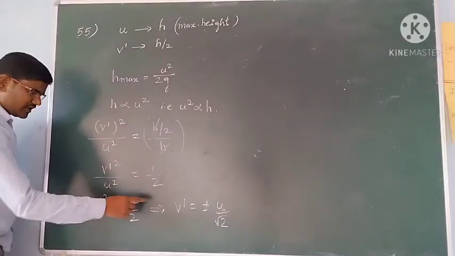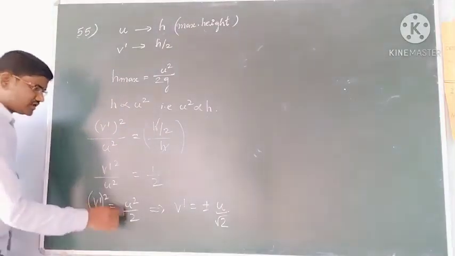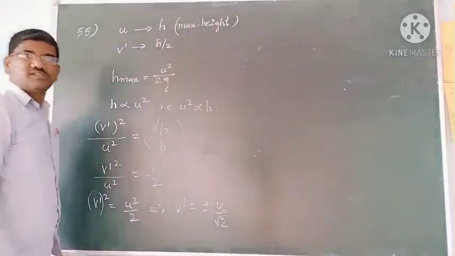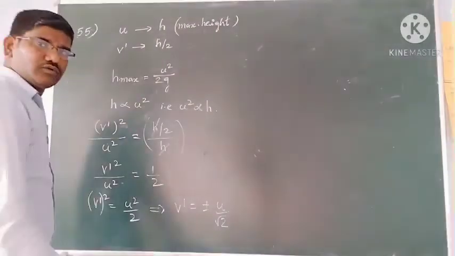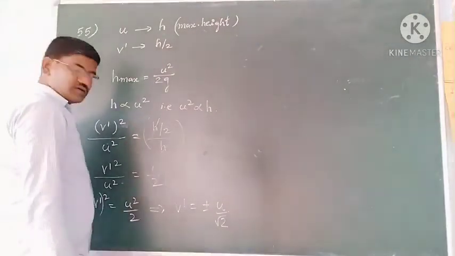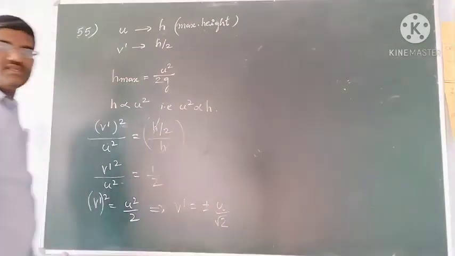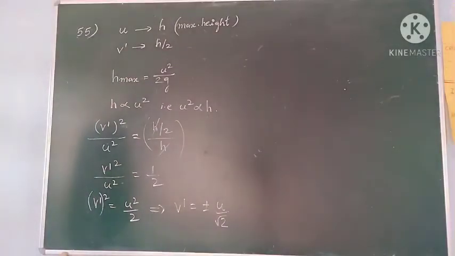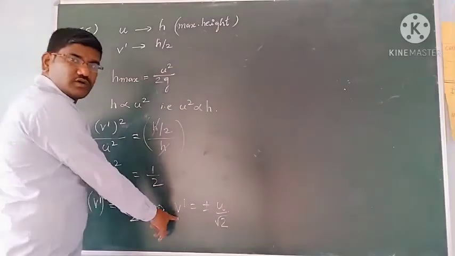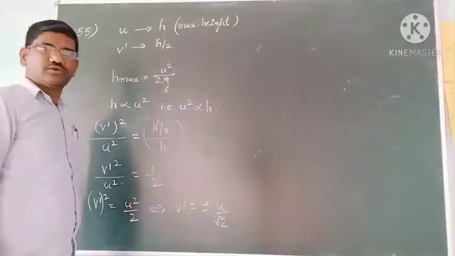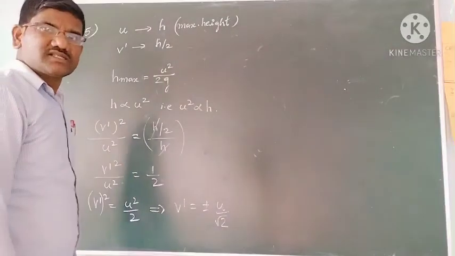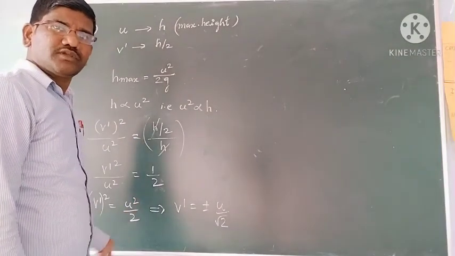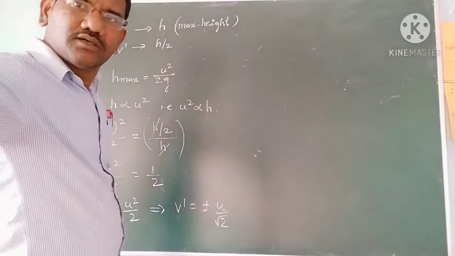Now you have v dash square is equal to u square by 2. Then from this you have v dash is equal to plus or minus u by root 2. Is the board visible to you, students? Next class I will change the classroom. Okay.